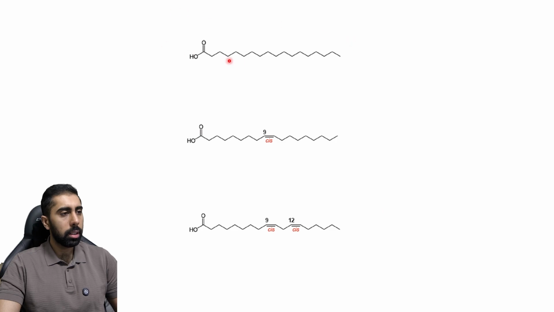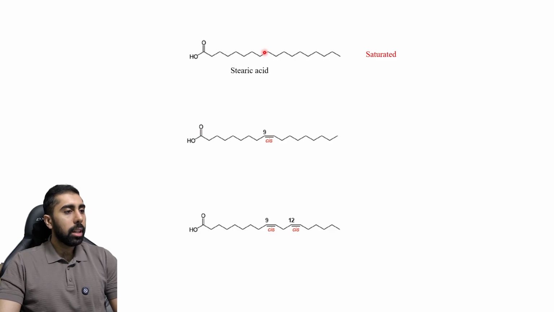Let's start with this guy. This guy is a saturated fatty acid. This is a saturated fatty acid. Why is this a saturated fatty acid? Because you cannot see any double bond group here. There is not a single double bond here, and it is completely saturated with hydrogen, and this is why we call this guy saturated fatty acid.